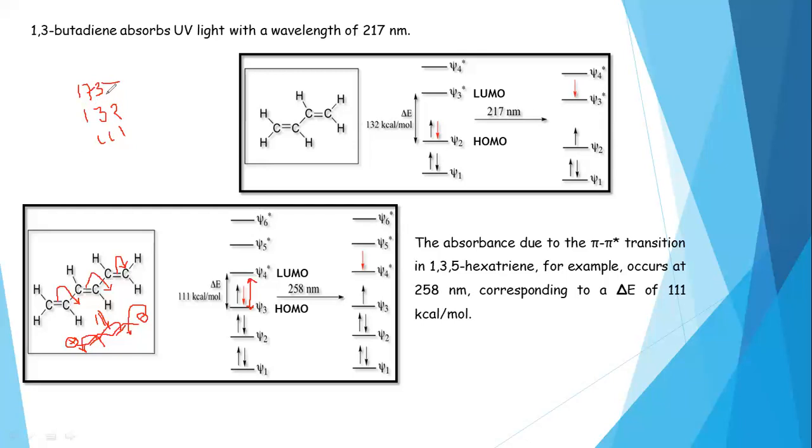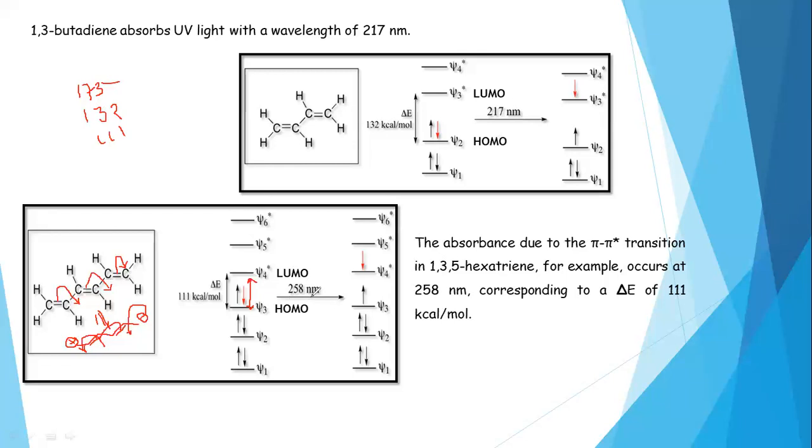So the previous compound, ethene, absorbed light at 111 nanometer wavelength, and 1,3-butadiene absorbs radiation at 217 nanometers, and even the 1,3,5-hexatriene molecule absorbs light with a wavelength of 258 nanometers.